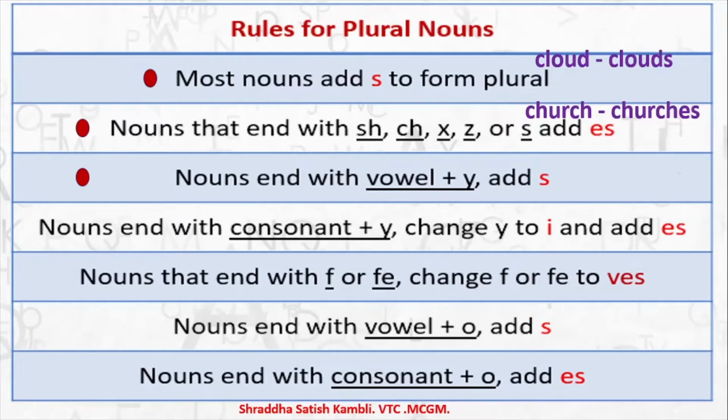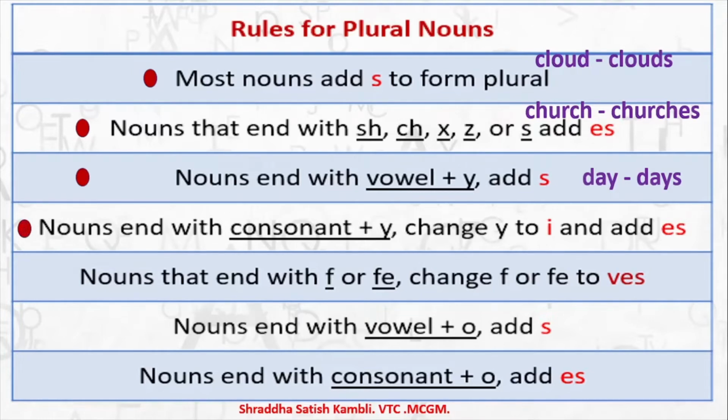For example, day, days. So see, a and y. So a is the vowel and then you have y. So it takes an s. So you have days. Alright. Coming to the next one.